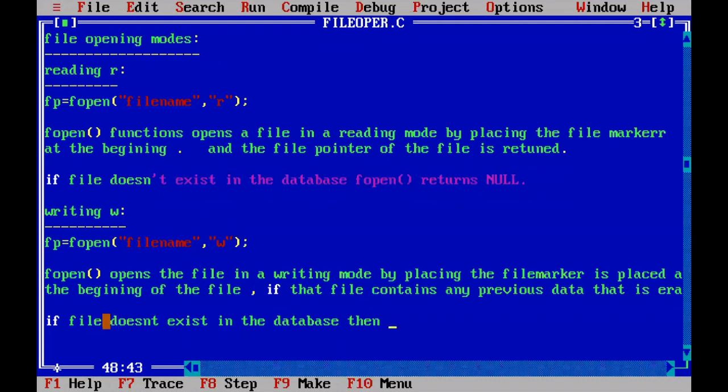If the file does not exist in the database in writing mode, the fopen function does not return a null value, as it returned in reading mode. In reading mode, if the file was not there, it returned null.